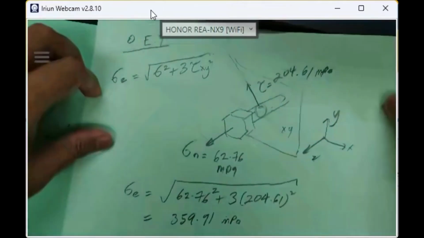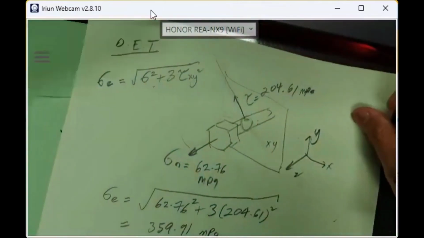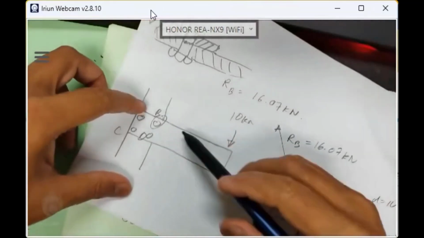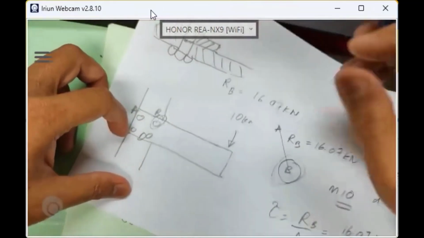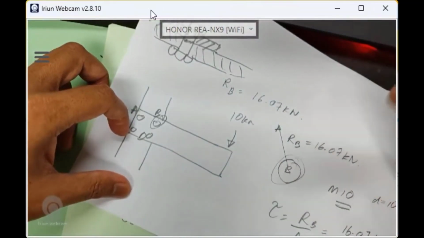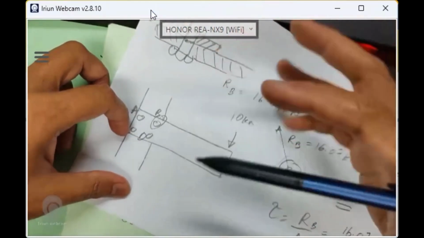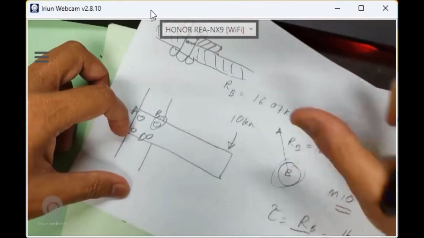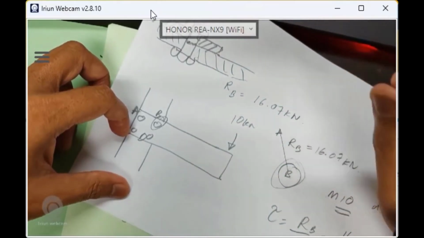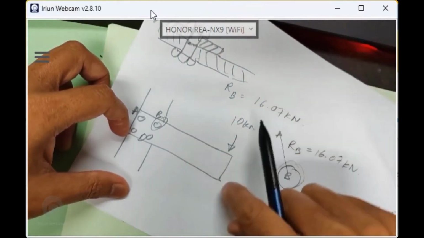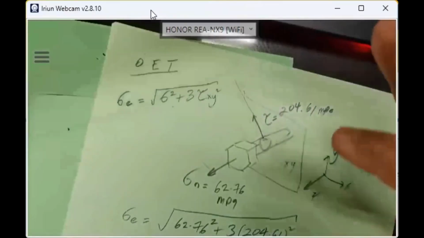Just now in my first example, I didn't have a shifted offset, it was all about shearing. Direct shear, secondary shear, that's why the safety factor used SSY, because we don't have any sigma. All is about torsional stress, tau. So safety factor SSY, shear strength, which is 0.577 SY over your total tau. Just now I already explained in the previous example.